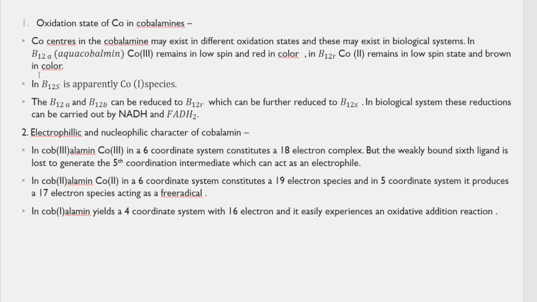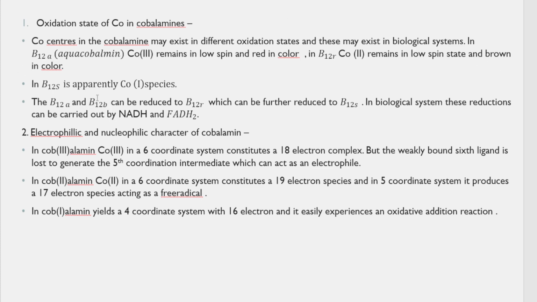B12a, that is aquacobalamin, has Co3+, a +3 oxidation state. The cobalt here is in the +3 state and remains low spin and red in color. Whereas in B12r, the cobalt remains in a low spin state, but it is brown in color.